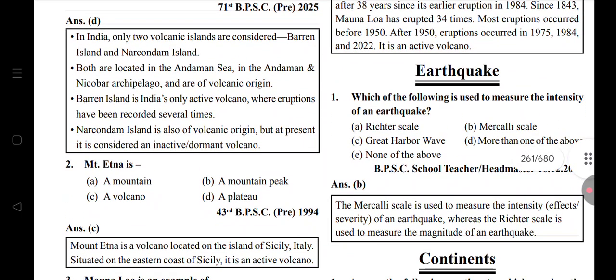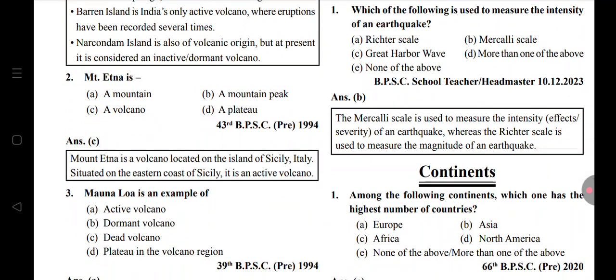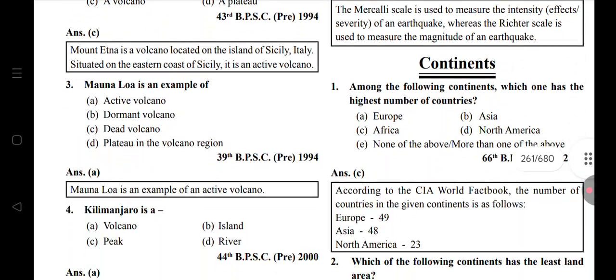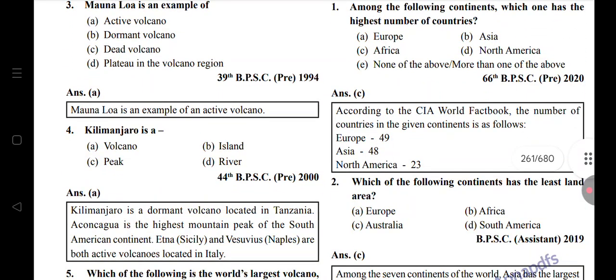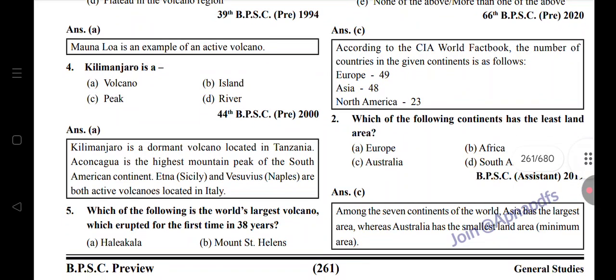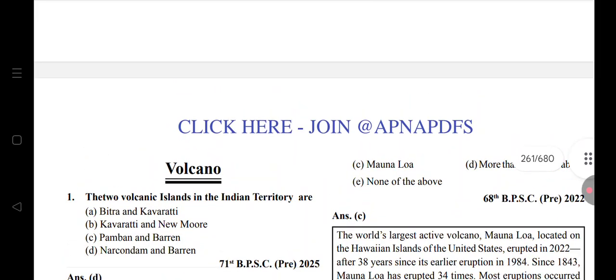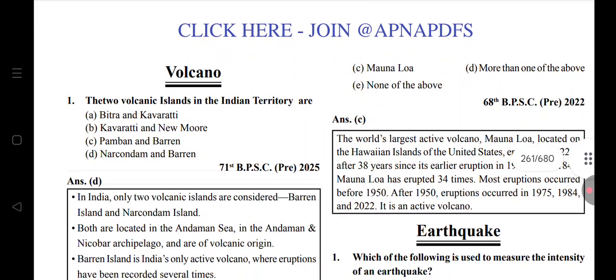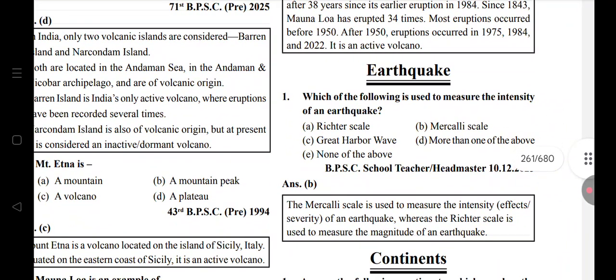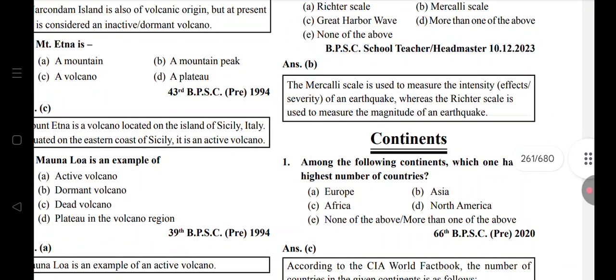Mount Etna is a volcano. Mauna Loa is an example of an active volcano. Kilimanjaro is a volcano. World's largest volcano which erupted for the first time in 38 years: Mauna Loa. Used to measure the intensity of earthquake: Mercalli scale. Richter measures magnitude.